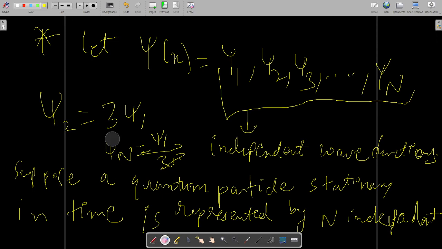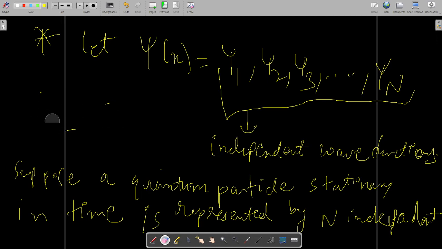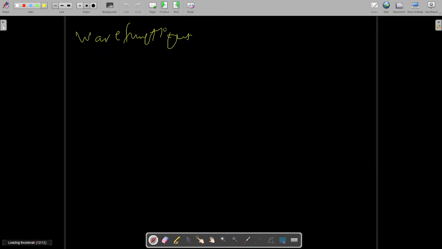Multiplying by a constant or dividing by a constant would make them dependent functions. But over here we are talking about independent wave functions, so these are n independent wave functions representing a particle.